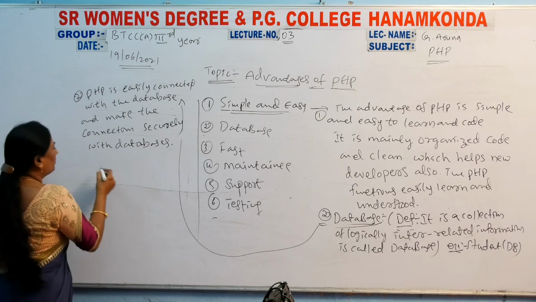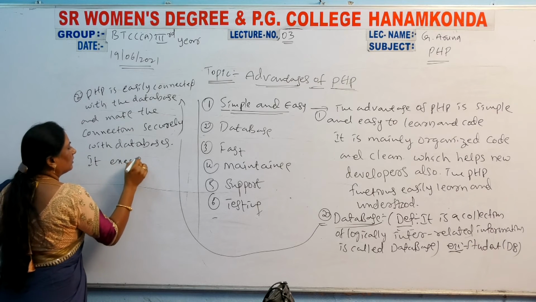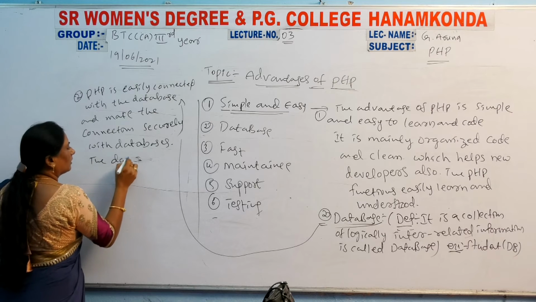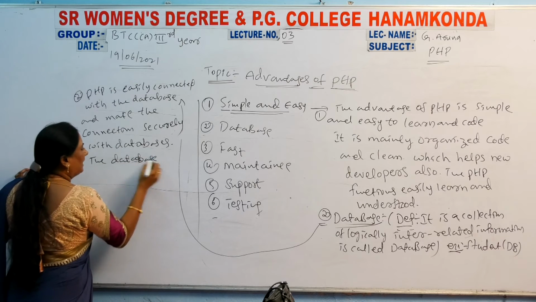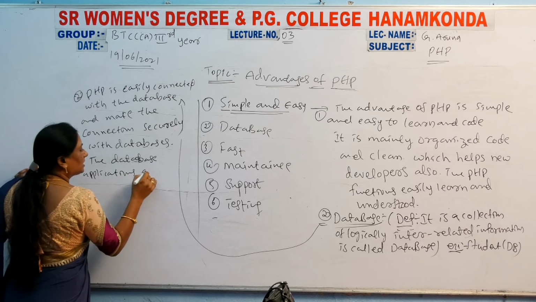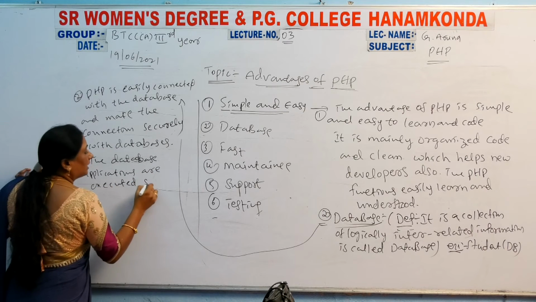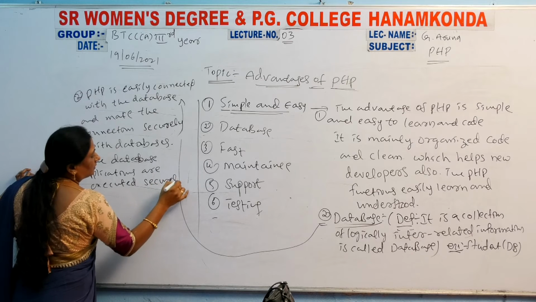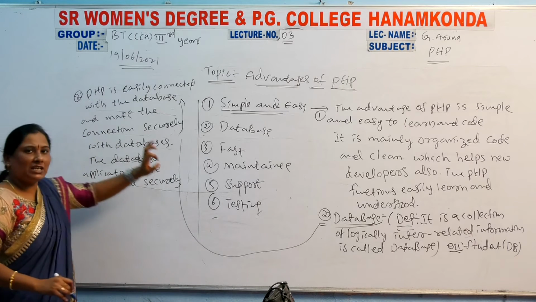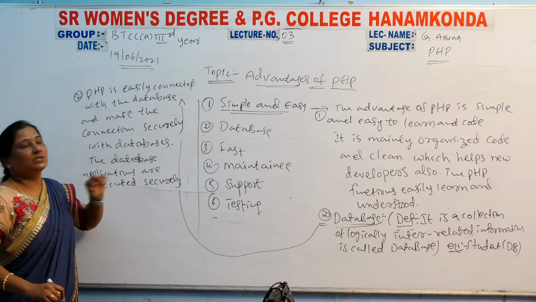And here you have to write one more point: it executes the database applications securely. So here the connection is secure and the execution is also secure.